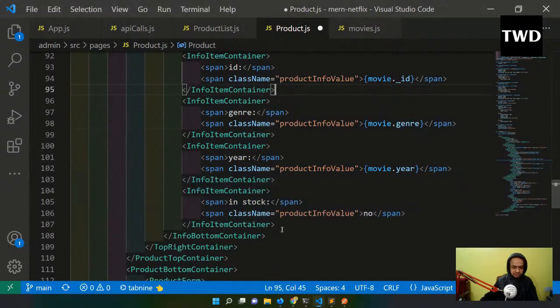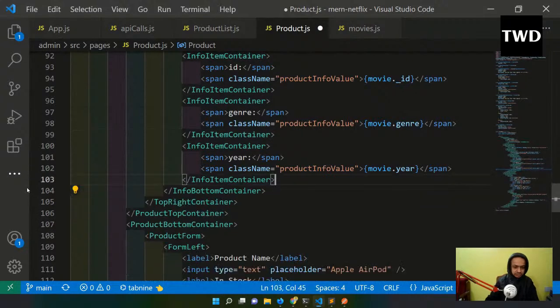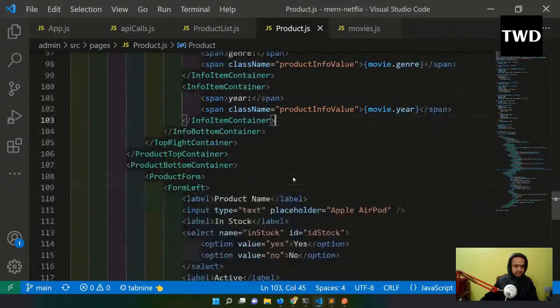And I don't want another one. Control Z. This thing is more than enough. Okay, so this thing is more than enough. Okay, so that is there.